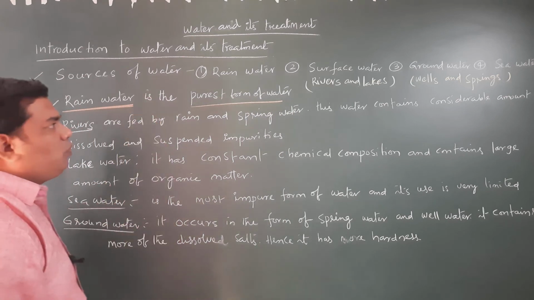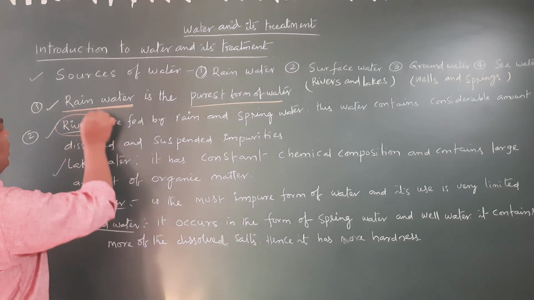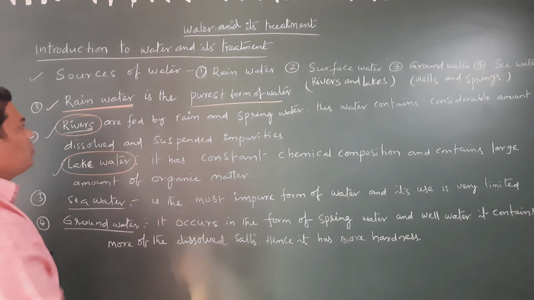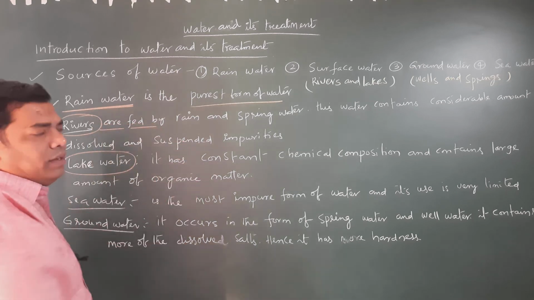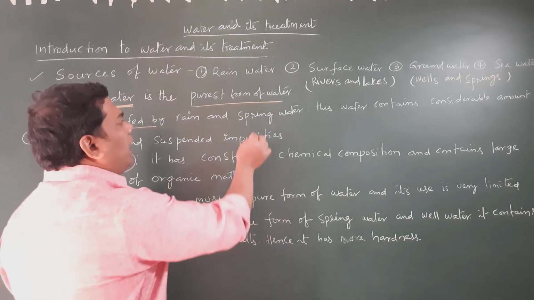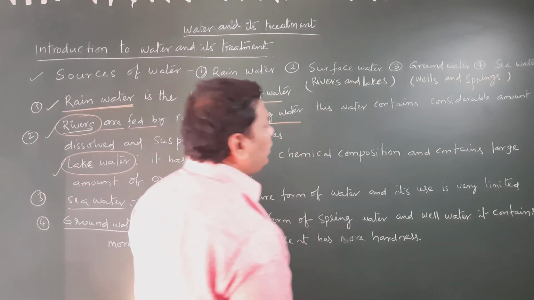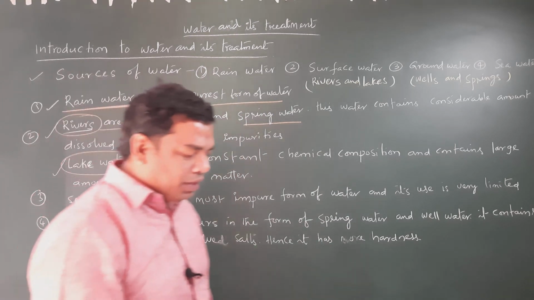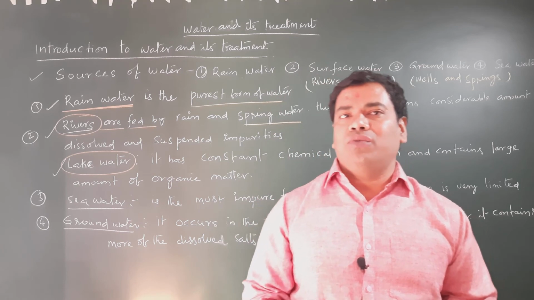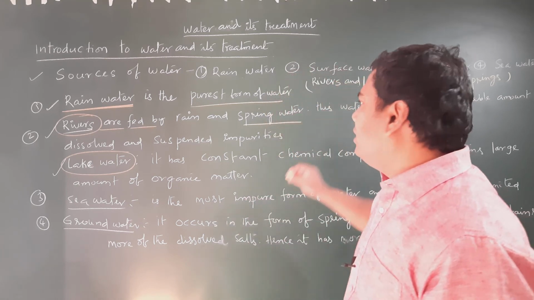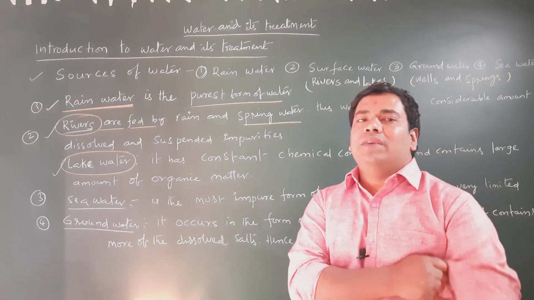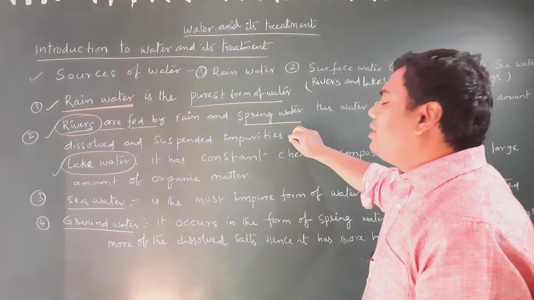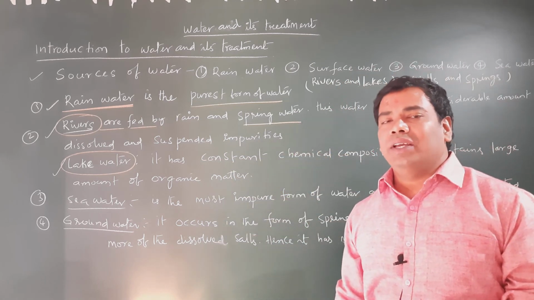Next, surface water, which is available in rivers and lakes. Rivers are fed by rain and spring water. This water contains a considerable amount of dissolved and suspended impurities, so it is not directly useful for human consumption. Therefore it is not possible to take it directly for human consumption.